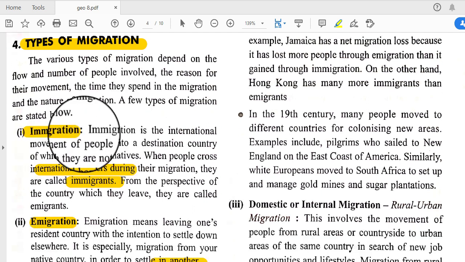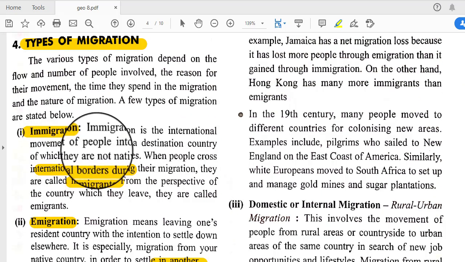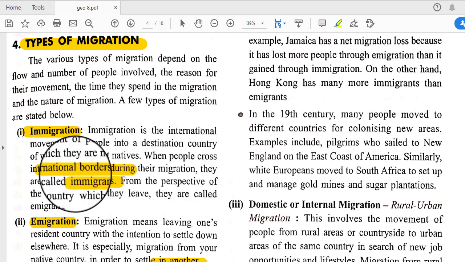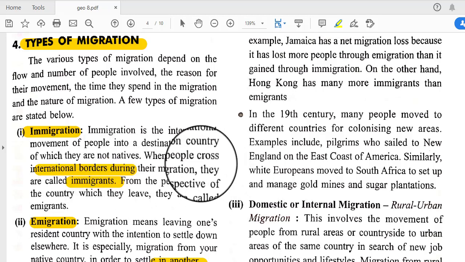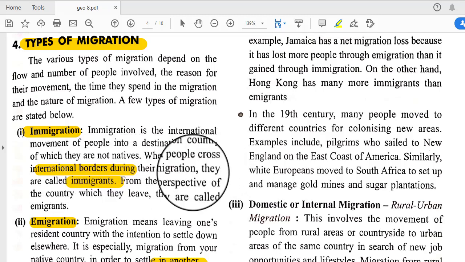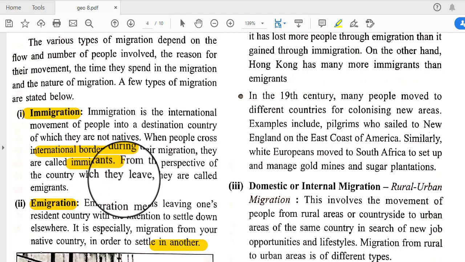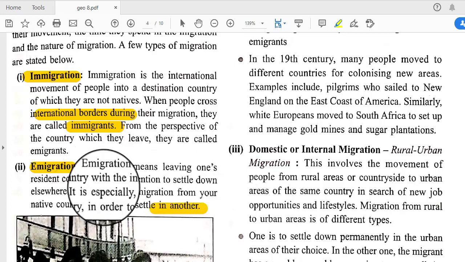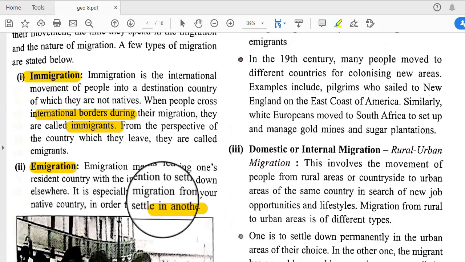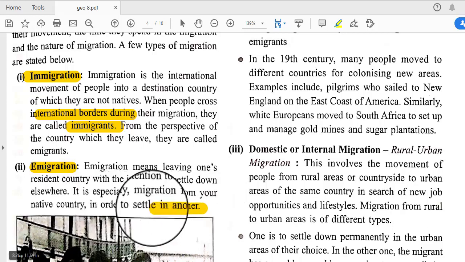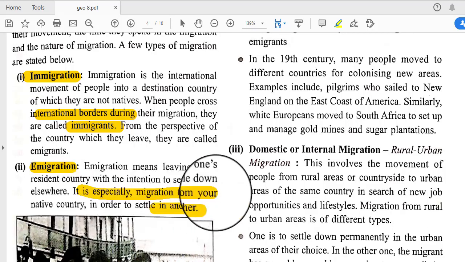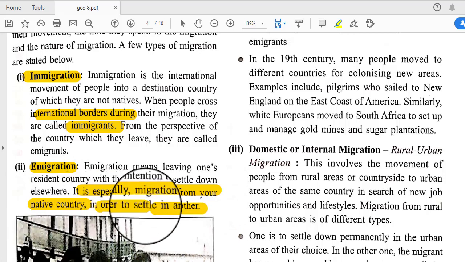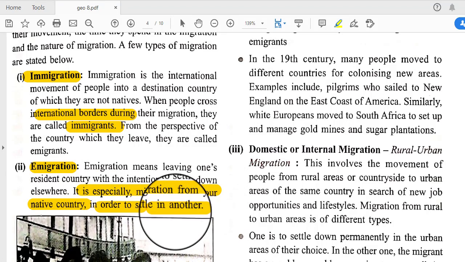One is immigration. What is immigration? Immigration is the international movement of people. Basically, when we move from one country to another country internationally, it is called immigration. When people cross international borders during their migration, they are called immigrants. Immigration means leaving one's resident country with the intention to settle down elsewhere. So when we shift from our native country to another country and settle there, it is called immigration.